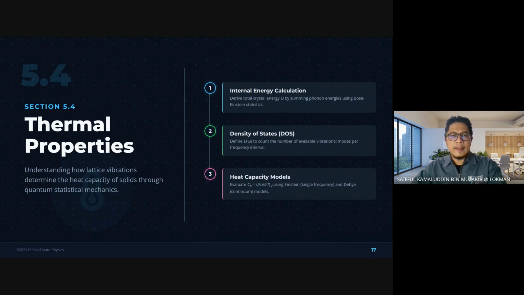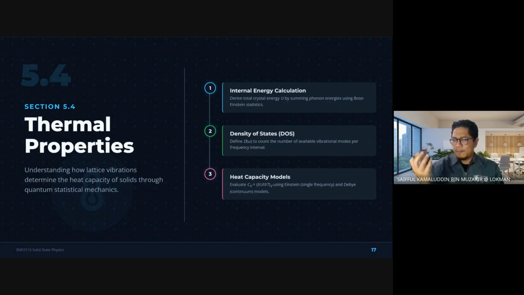So we enter the thermal properties section. This part asks how lattice vibrations affect the way a solid stores thermal energy. When temperature changes, the vibrational activity changes too.